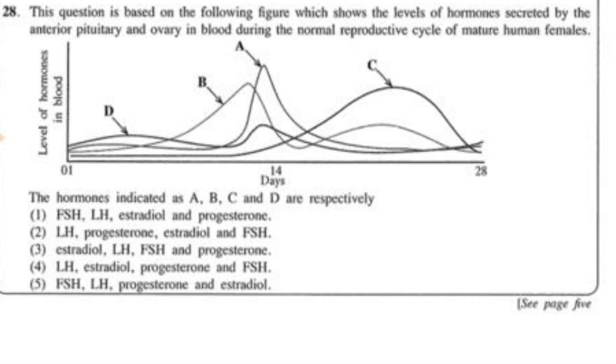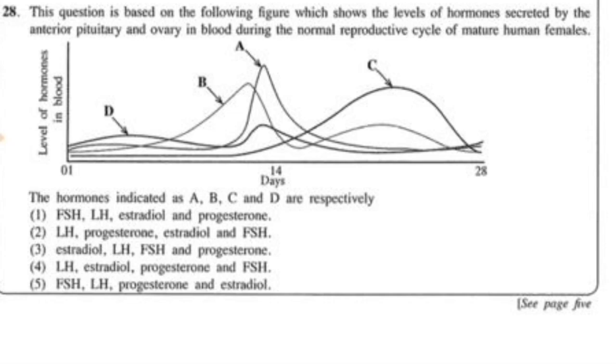Just before the 14th day, there is a huge increase in hormone A. So we know just before the 14th day, the secretion of LH hormone increases significantly. There is something called the LH surge, where the hormone LH increases significantly. So A is LH. So the answer should be either 2 or 4.